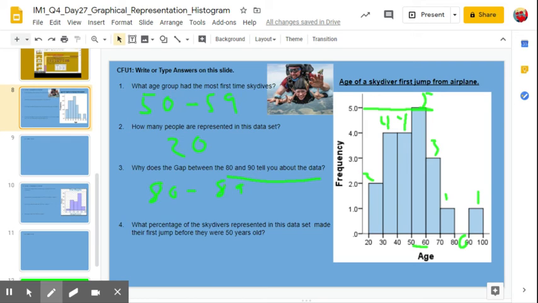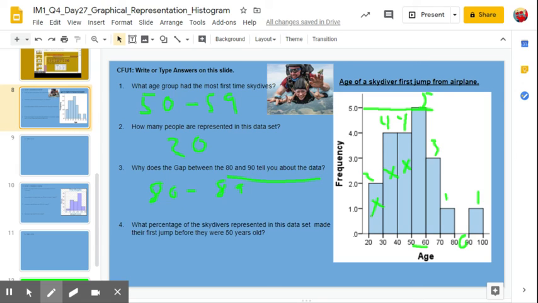All right, fourth part question. What percentage of skydivers represented in the data set made their first jump before they were 50 years old? All right, well, before they were 50 years old, how many people are we talking about? We're talking about this group here. These are your 40 to 49-year-olds. This group here, your 30s. This group in their 20s, right?